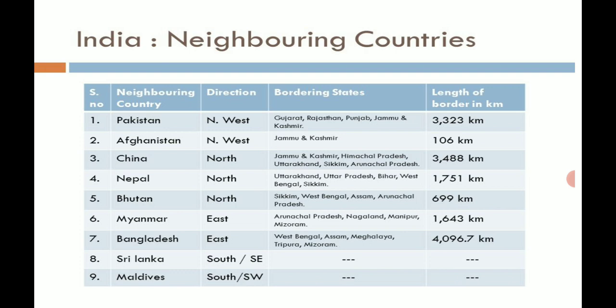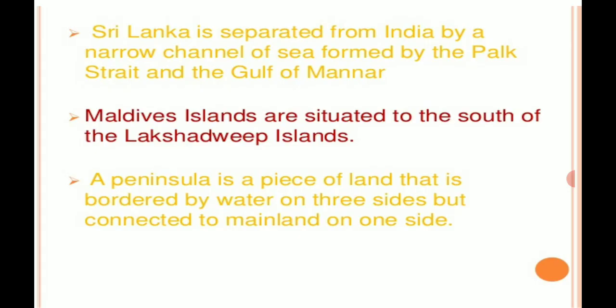Then you have Bangladesh. It is in the east. The states which share the border are West Bengal, then Assam, Meghalaya, then Tripura and Mizoram. The length is 4,096.7 kilometer. Then in the south, we have Sri Lanka, and also we have the Maldives. So these are the neighboring countries for India.